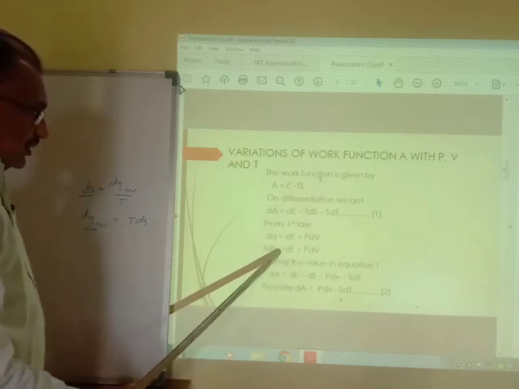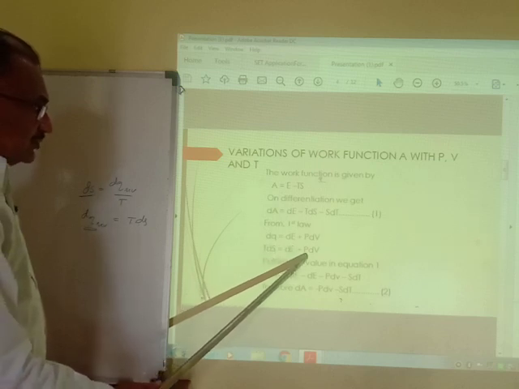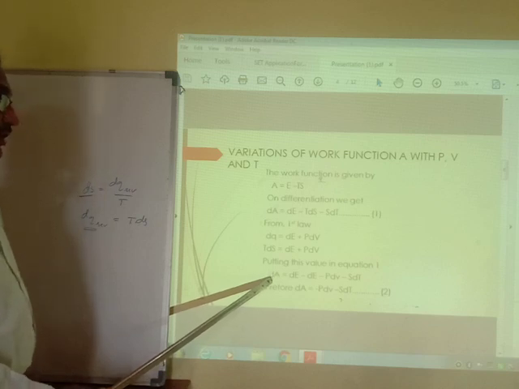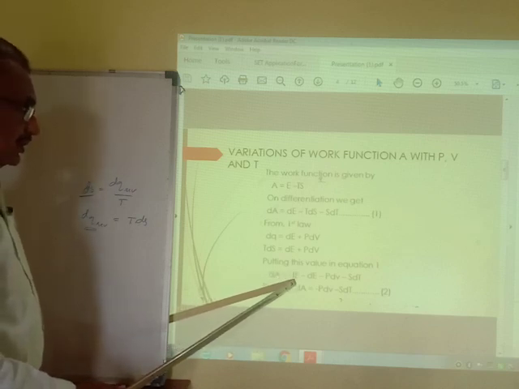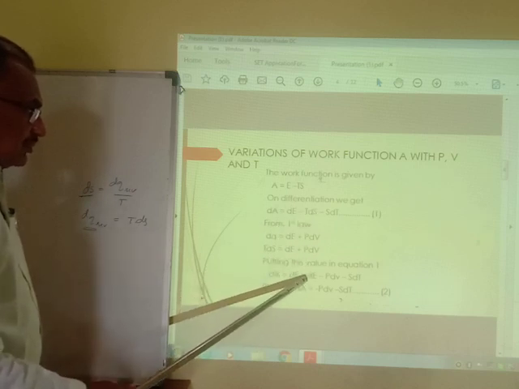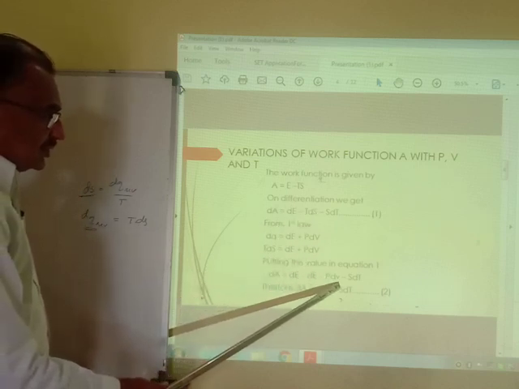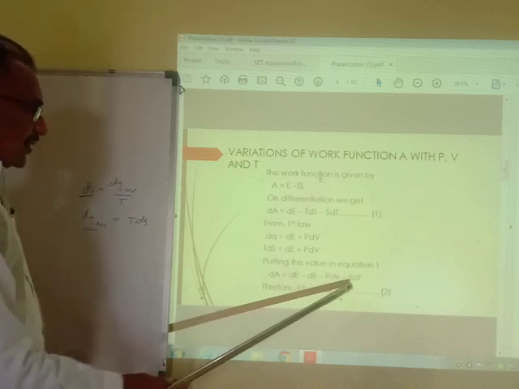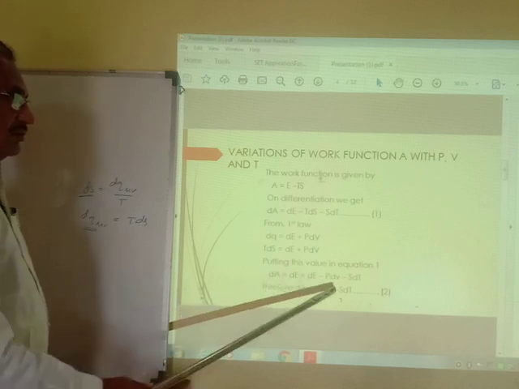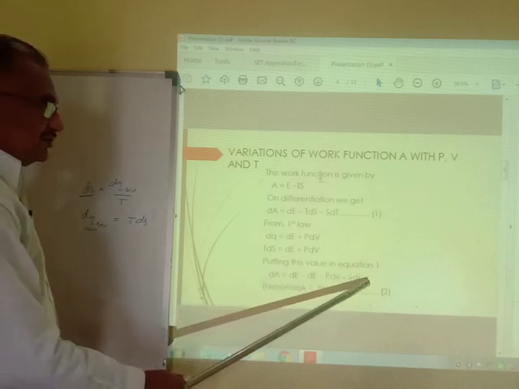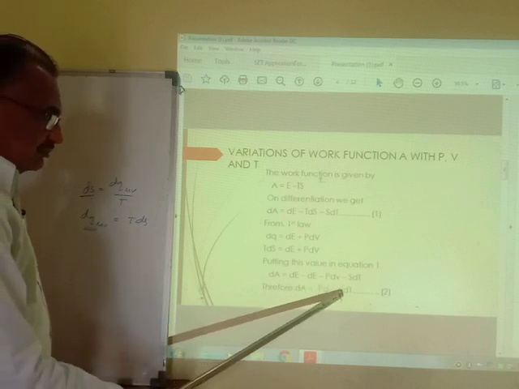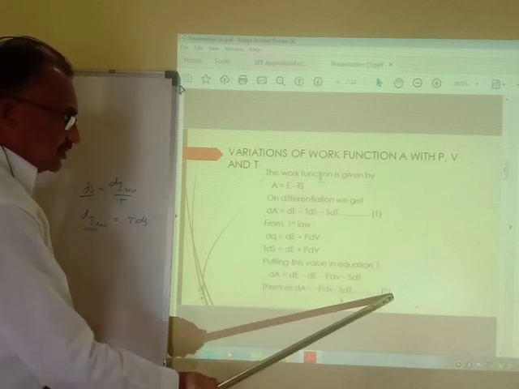We can put this value, TdS equals dE plus PdV, in equation number 1, and therefore equation 1 comes out to be dA equals dE, and instead of TdS we put dE plus PdV, so minus dE minus PdV minus SdT. Here dE cancels, and therefore dA equals minus PdV minus SdT. This is equation number 2.